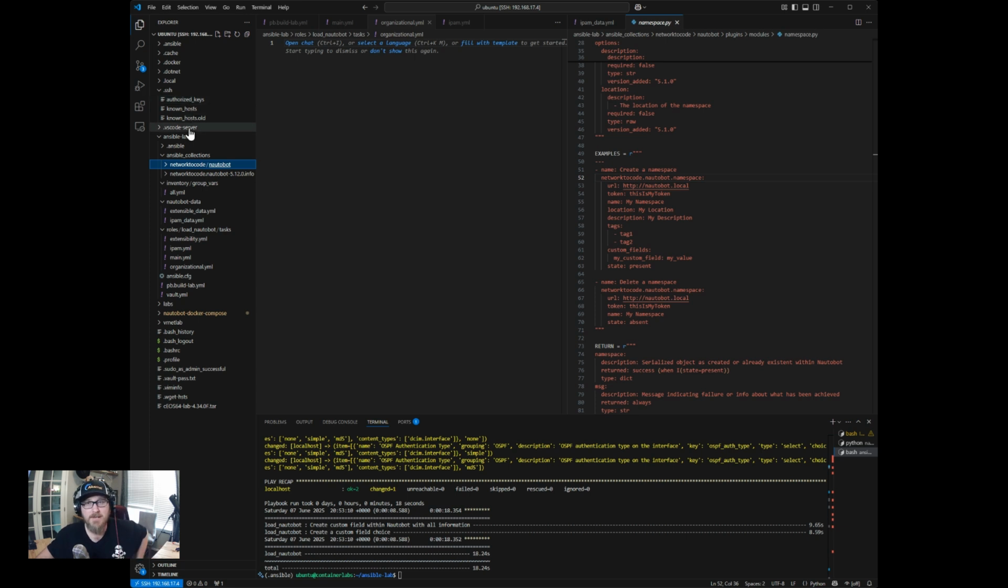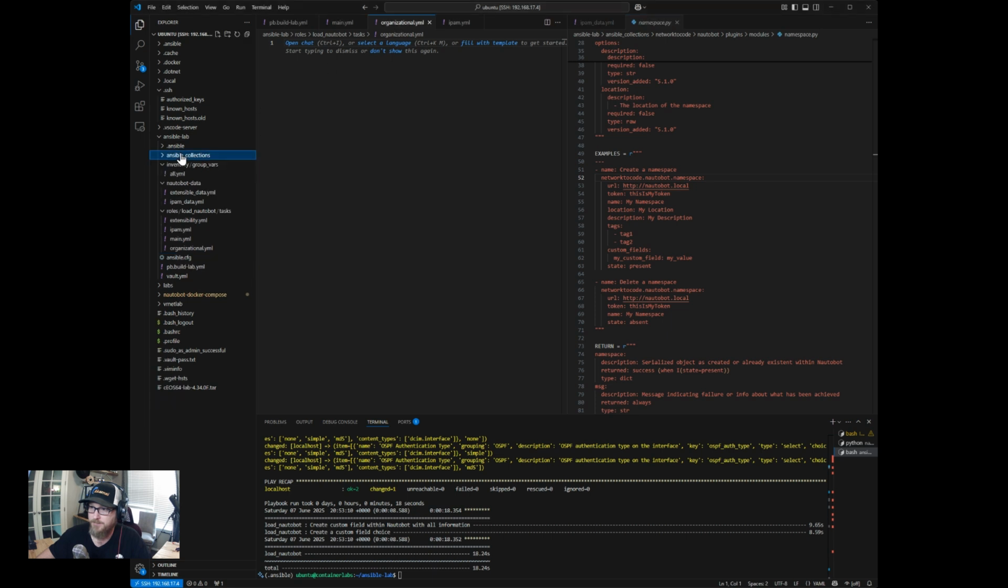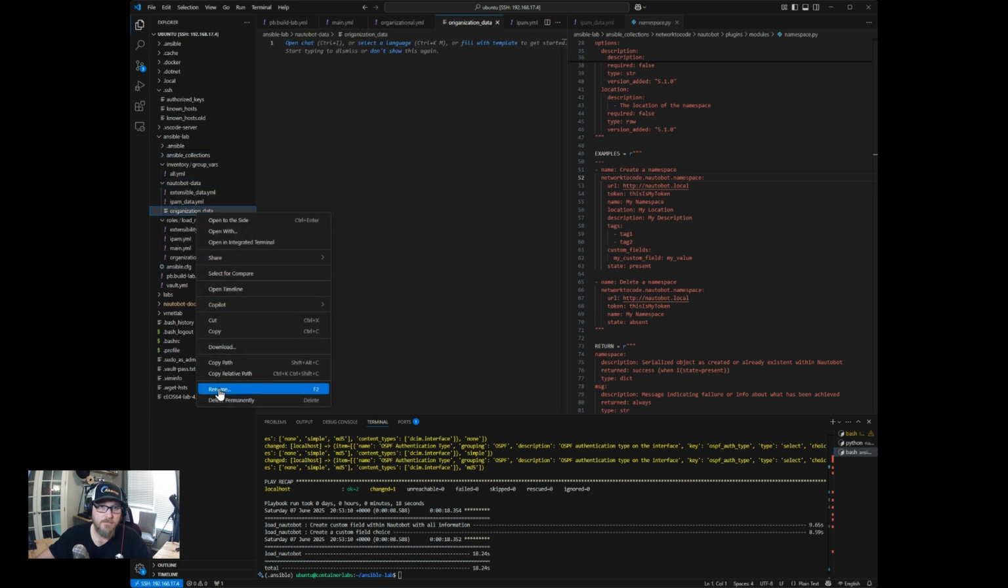So there are a few things that need to go into Nautobot before we create other things. I believe I mentioned that before. Let's create a file. Call this organizational data. It's a YAML file.